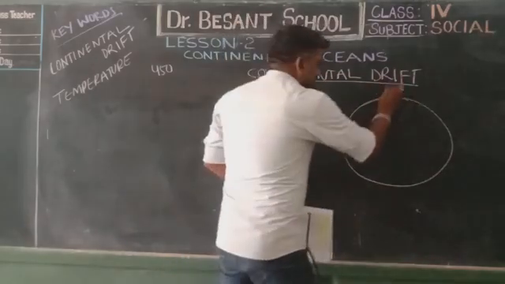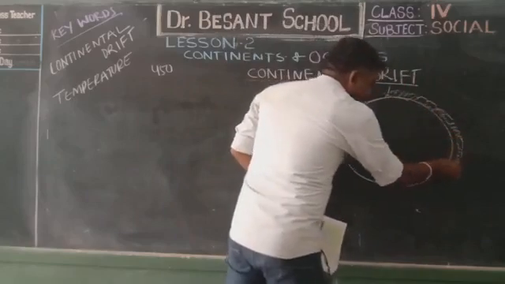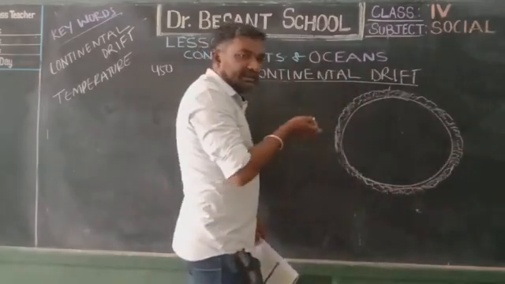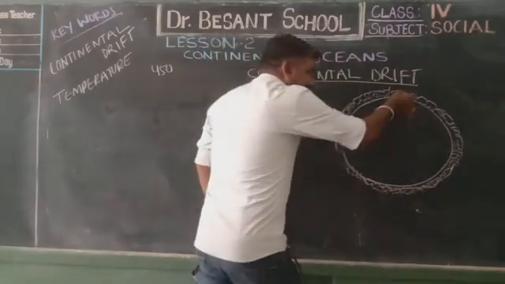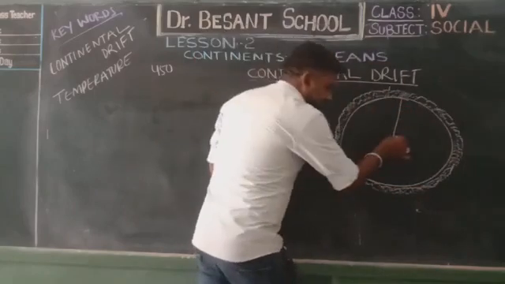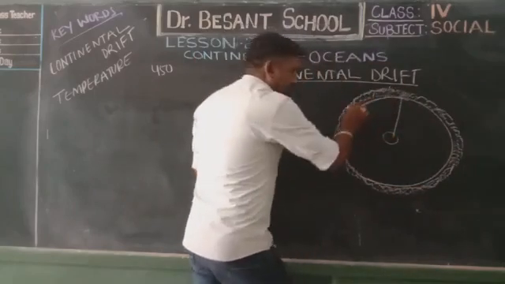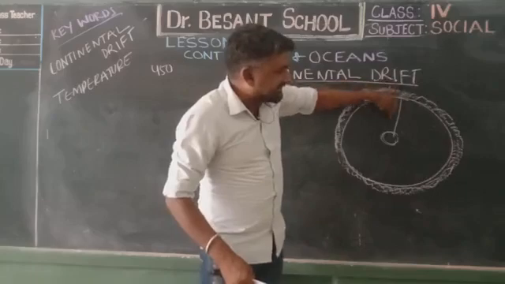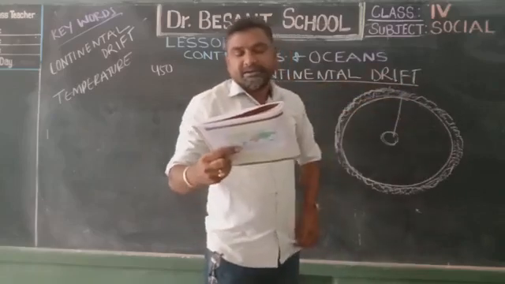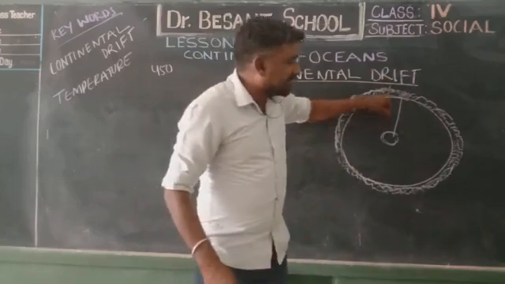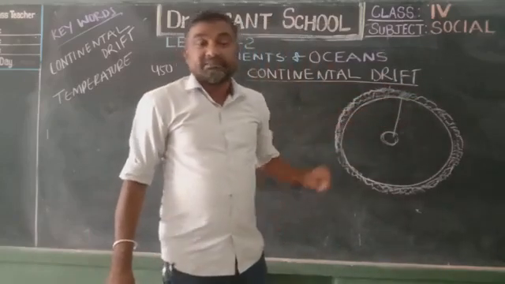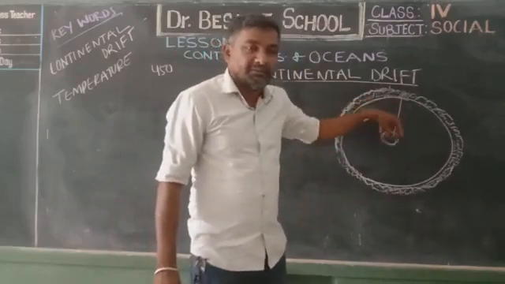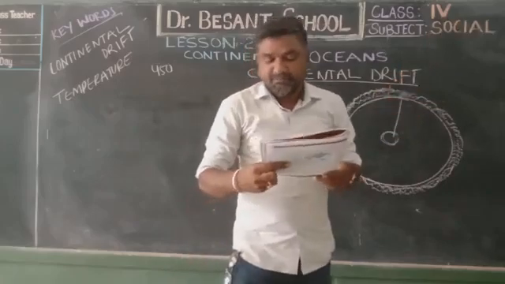This is the surrounding of the earth. It is like an oblate sphere, a spherical shape. The inside is this one. This is called the center of the earth. This is the topmost layer of the earth. When we go inside the earth, its heat is very high, and the heat even melted the rocks. That much heat was inside the earth, even melting the rocks.